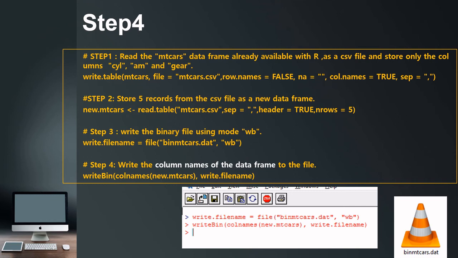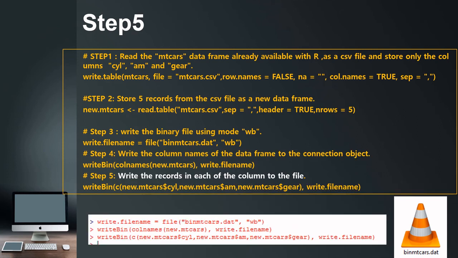Now in step 4, what I am going to do is write here the column names. So the statement is write new dot empty cars dot write dot file name. So it will write the column names. See, step 4, write the column names.